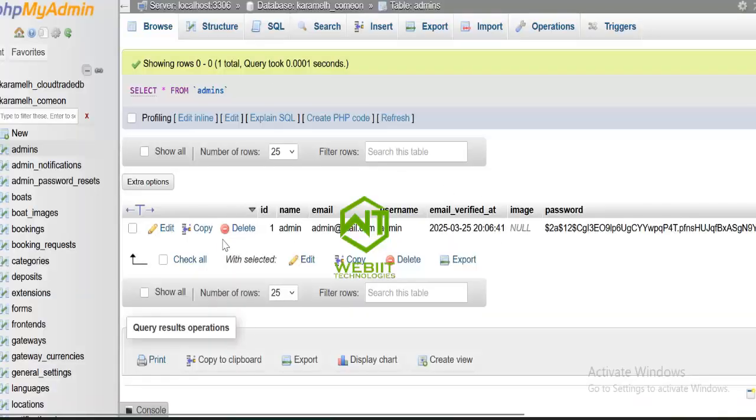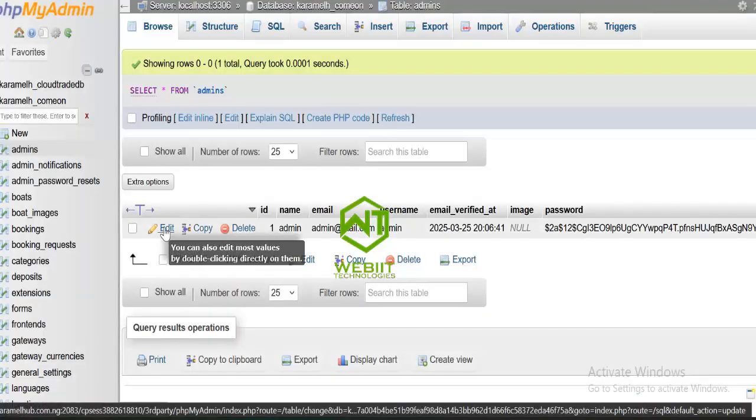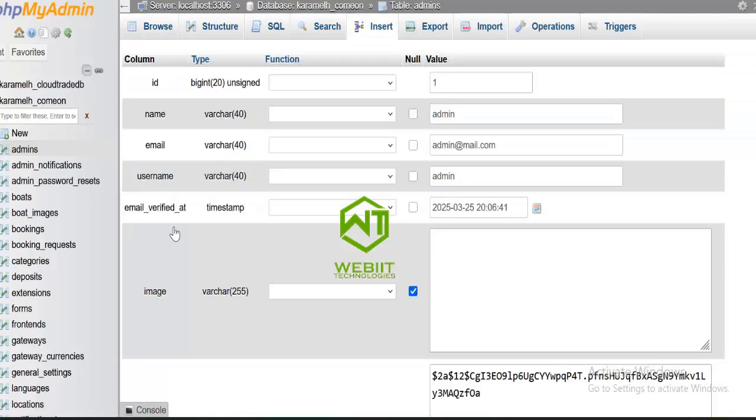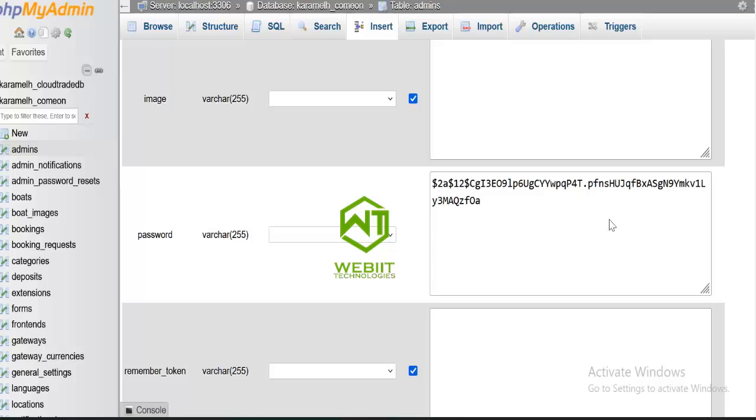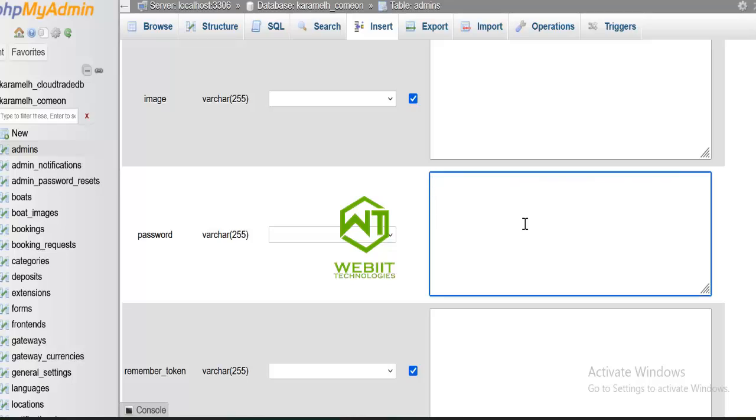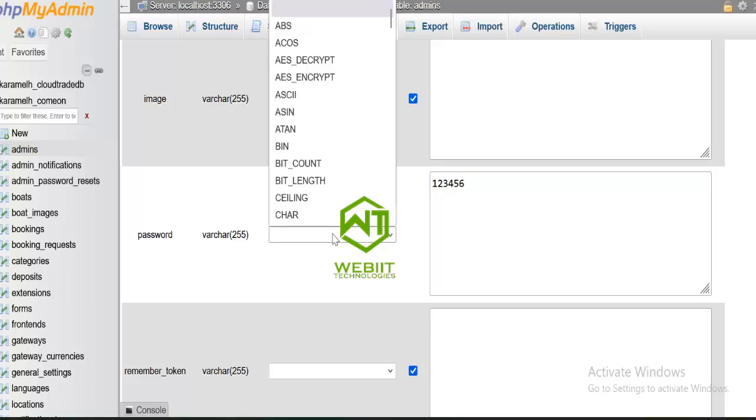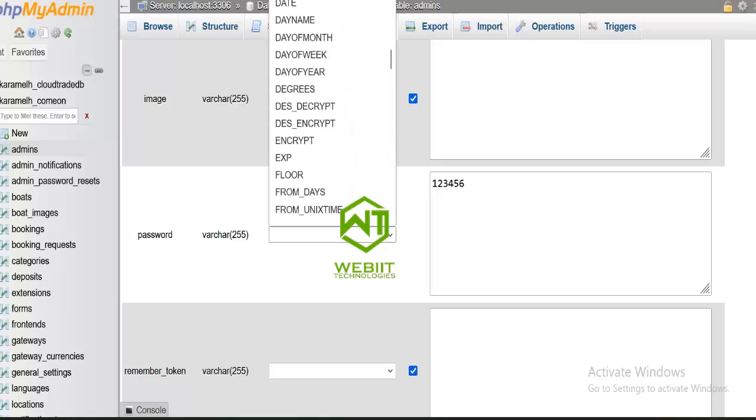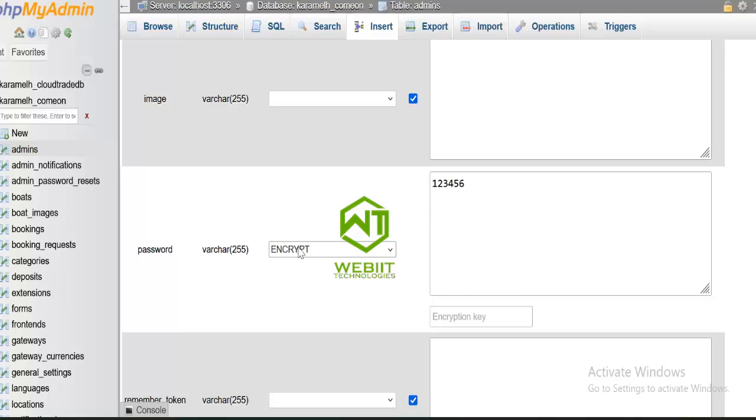To set the password, I'll click on edit. Get it on this row, just click on edit. What I'm going to do now is reset the password, because you can see the password is encrypted and I don't know what it is. I will just put the password which I want, then select encrypt.